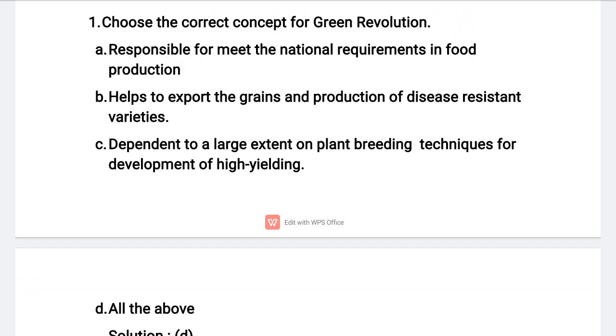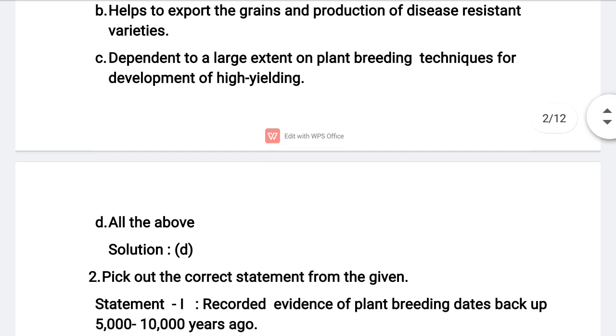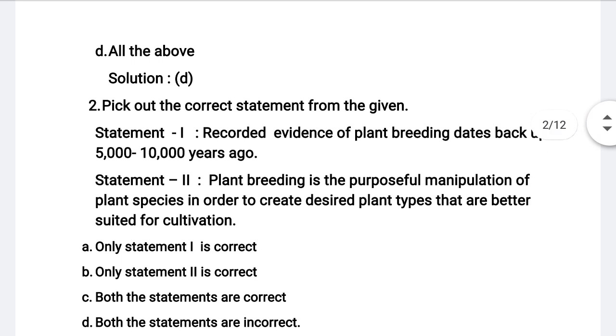It was responsible for our country to meet national requirements in food production, and also helped us to export the grains to other countries, and was dependent to a large extent on the plant breeding techniques for development of high yielding and disease resistance varieties in crops like wheat, rice, maize, jowar, etc. So with this, the correct answer is option D, all the above. Hope you understood the explanation for this question, students.